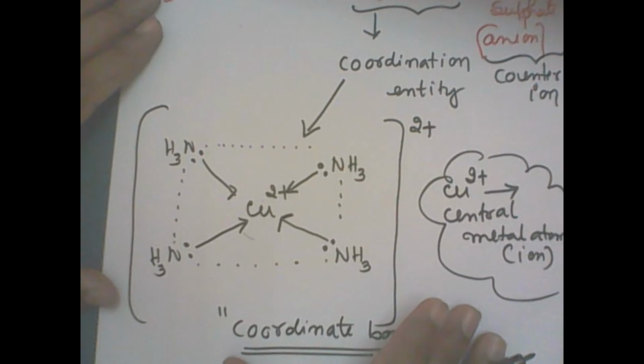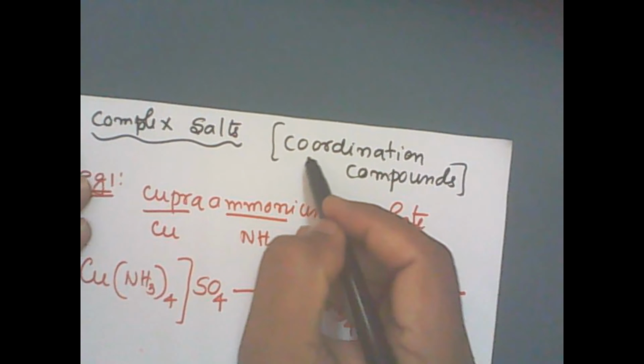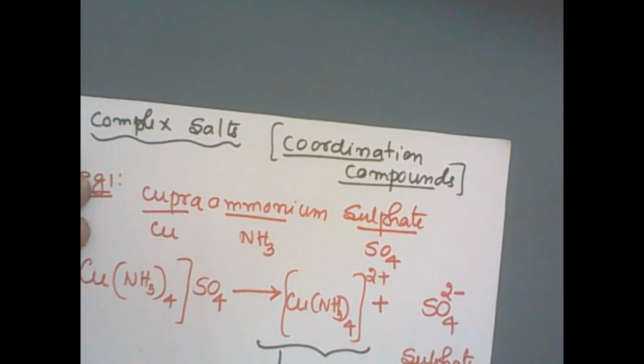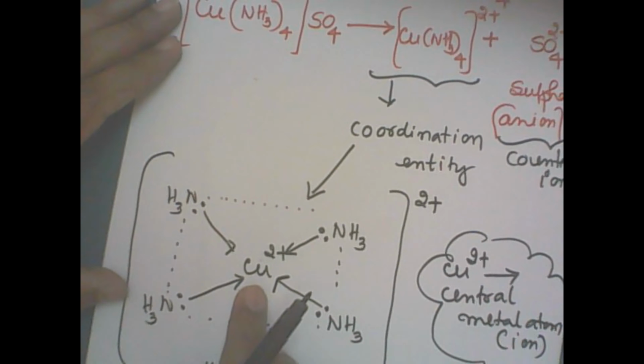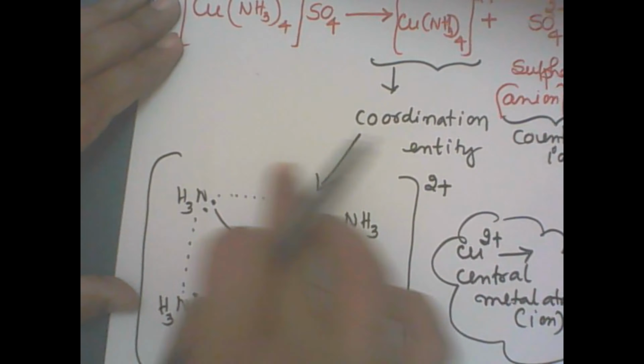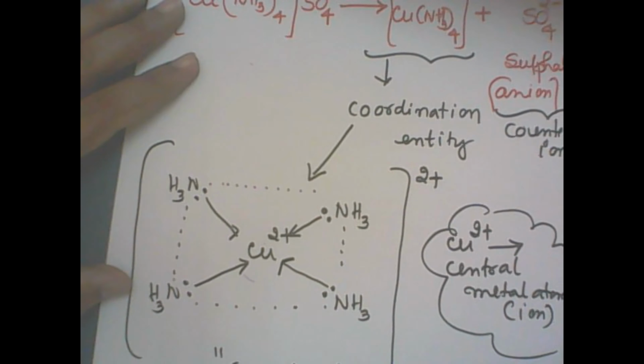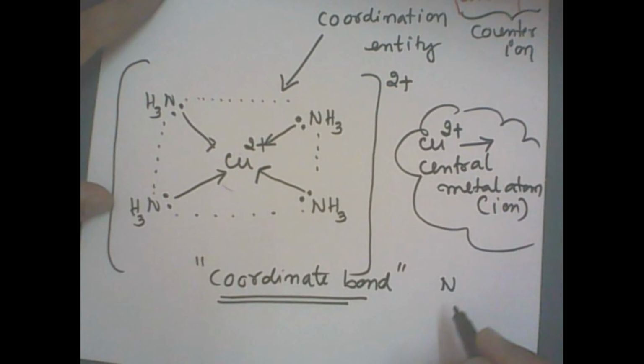Therefore, the name of the chapter is coordination compounds, since they can form coordinate bonds between the central atom and the molecules around it. In this case, ammonia is the molecule.